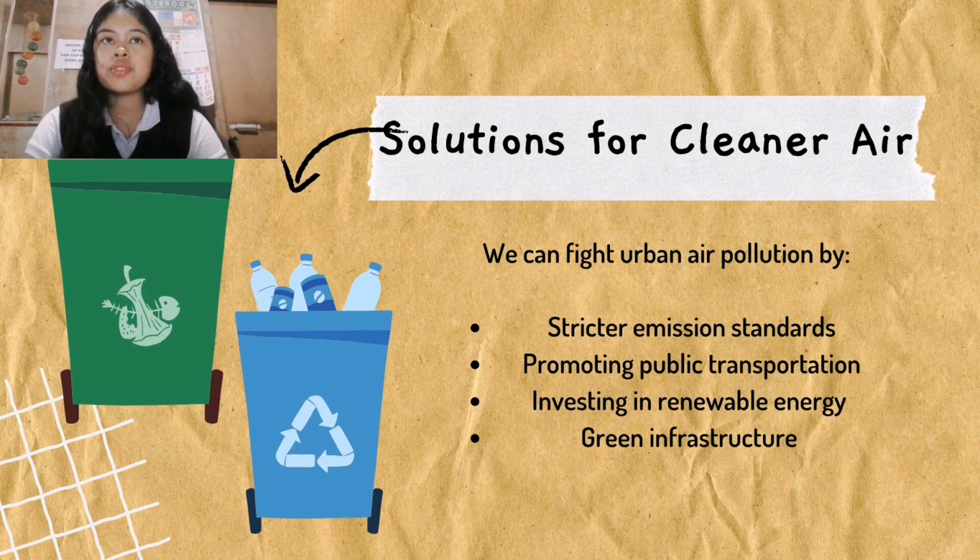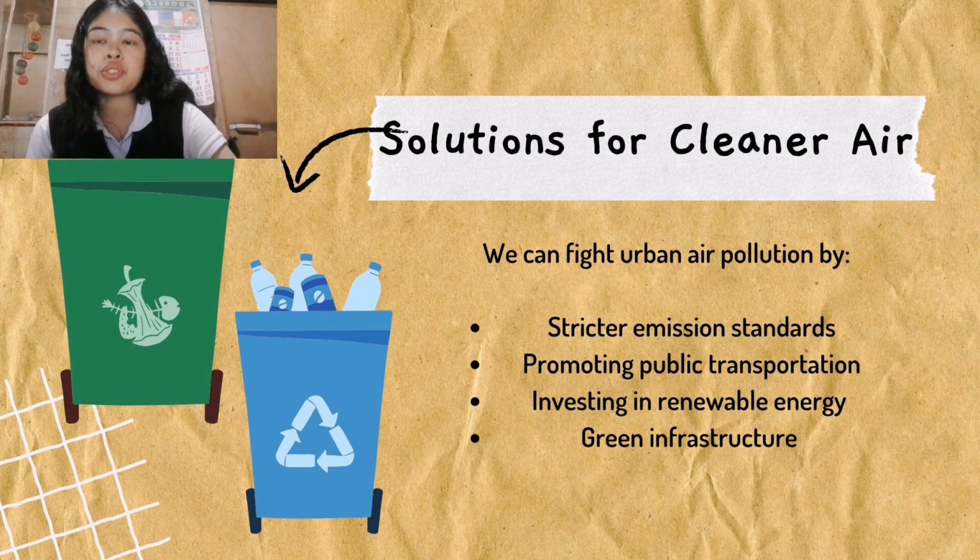So next is solutions for cleaner air. We can fight urban air pollution by, first, stricter emission standards, regulating pollutants released by vehicles and industries. We have to limit it. Second is promoting public transportation. We can encourage people to use those chargeable motors nowadays, for example, those e-bikes na gina-charge na.